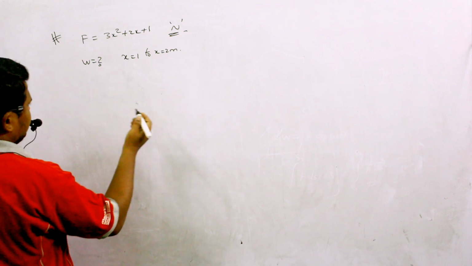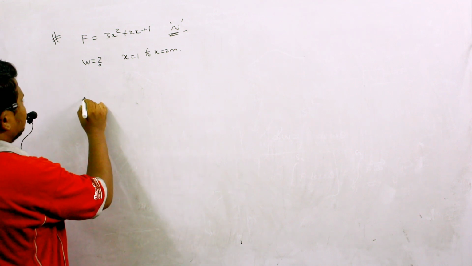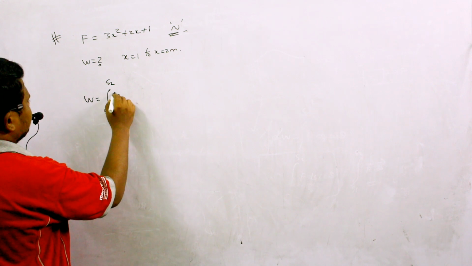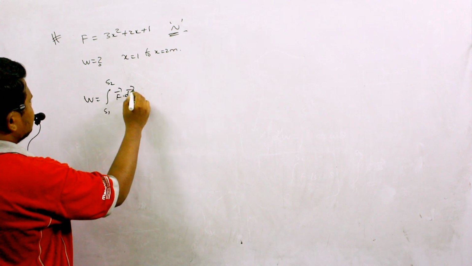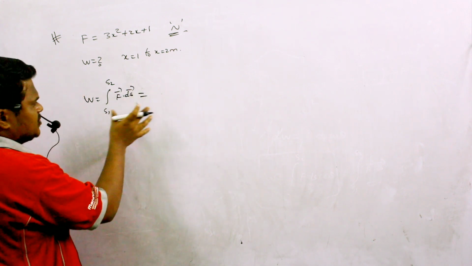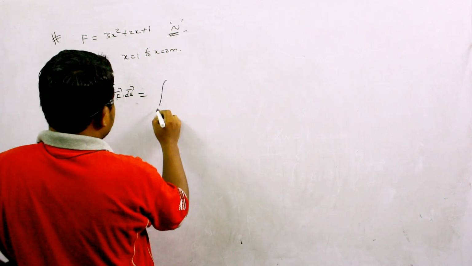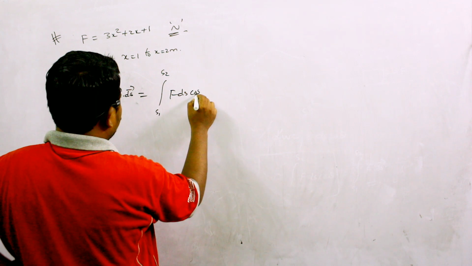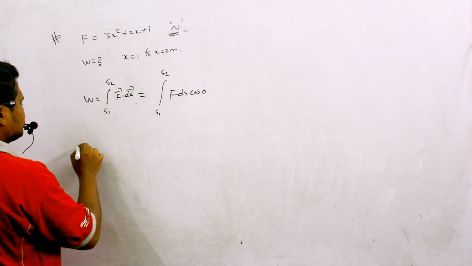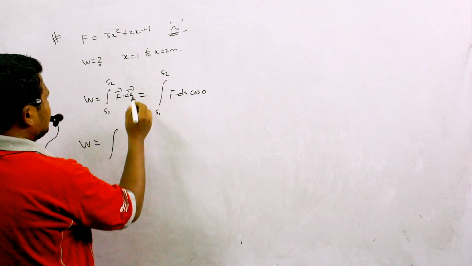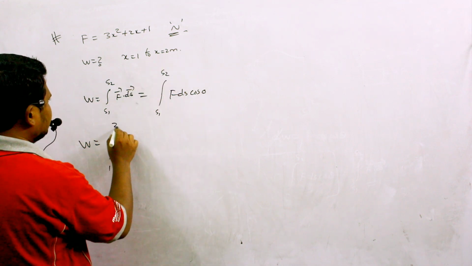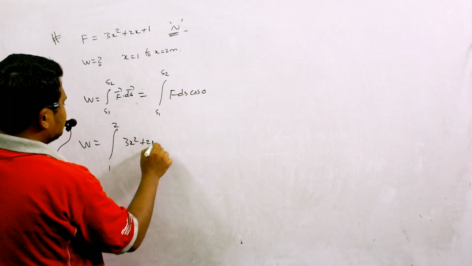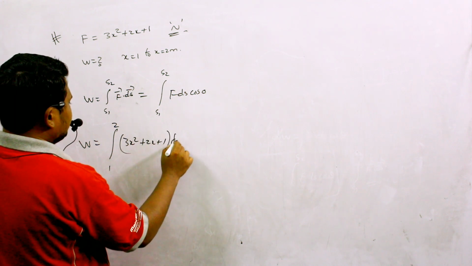Then I can use the condition of variable force here. So W is equal to the integration from s1 to s2 of F vector dot ds vector. Force and displacement, both of them are in the same direction. So I can write the integral from s1 to s2 of F ds cos 0. Cos 0 value is 1 here. So for the integration, the limits of displacement are from 1 to 2, and the force equation is 3x square plus 2x plus 1 into dx.